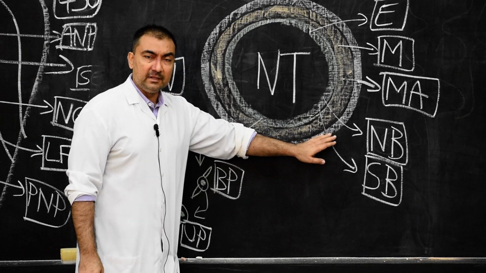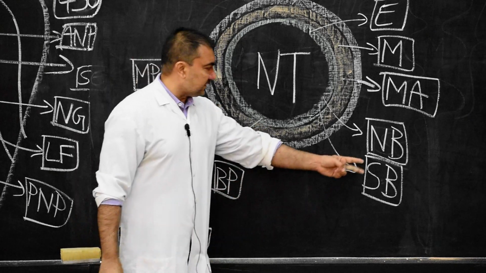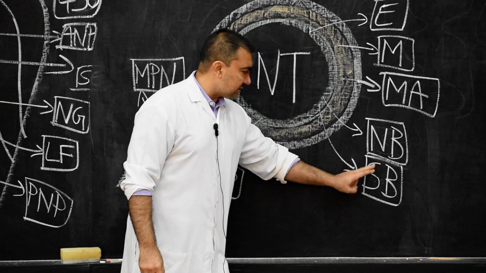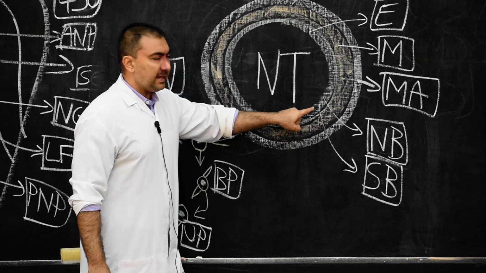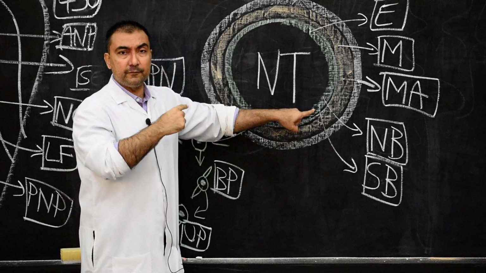And remember, these layers are made up of only two patterns of cells, neuroblast and spongioblast, which have proliferated through mitotic division from the ependymal cells present in the initial stages of development of the neural tube.